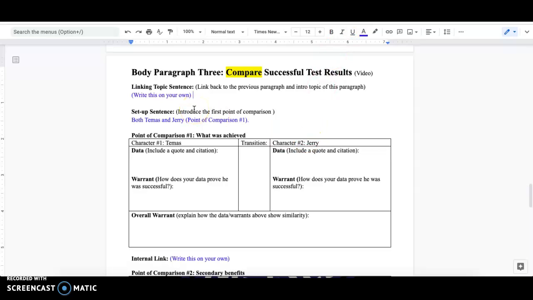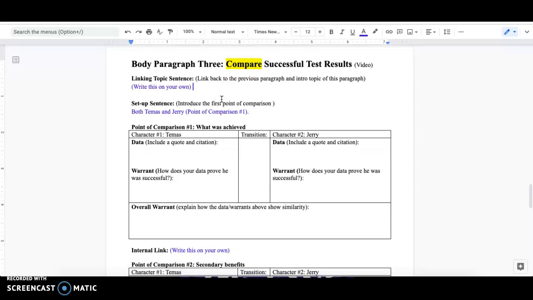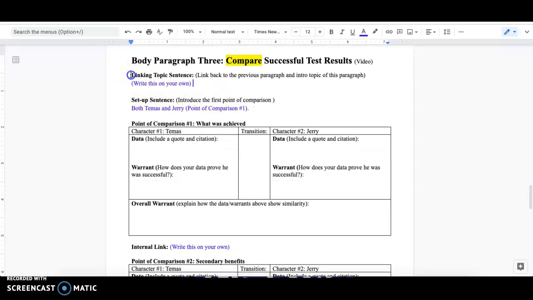I've given you even fewer things to go off of for this paragraph. It's the third body paragraph. We've also written several essays this year, so I want you to try to work on your own here, but I'll still walk through this in this video. So you need to start with a linking topic sentence, like we always do in body paragraphs 2 and 3. So link back to the previous paragraph and then introduce the topic of this paragraph. So you need to write your own here.